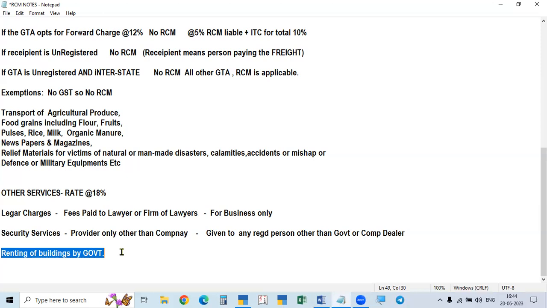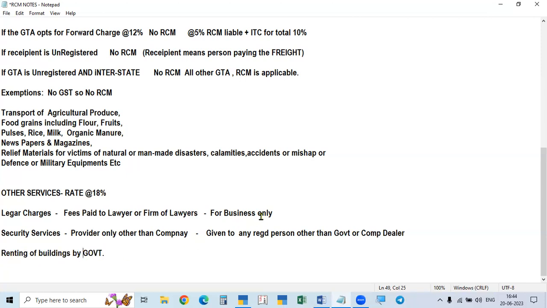For example, corporations build many complexes and give them on rent to different people. Those people pay the rent, and they have to pay the GST under reverse charge to the government. This is called renting of building by the government.